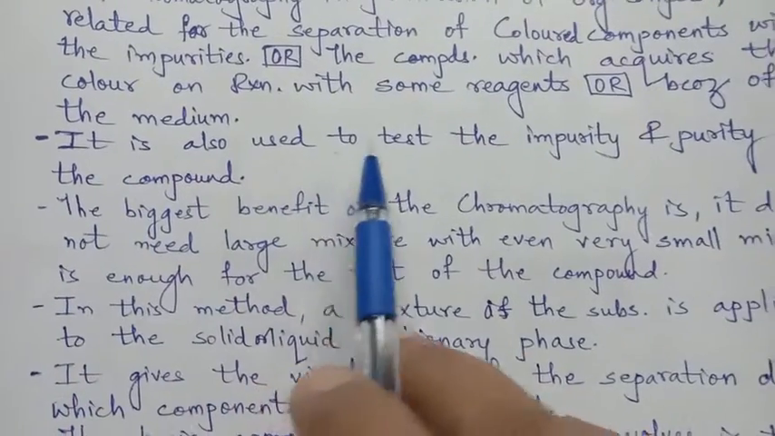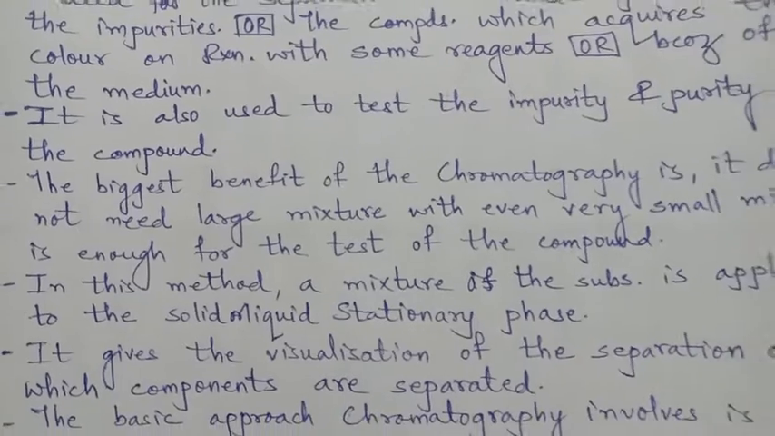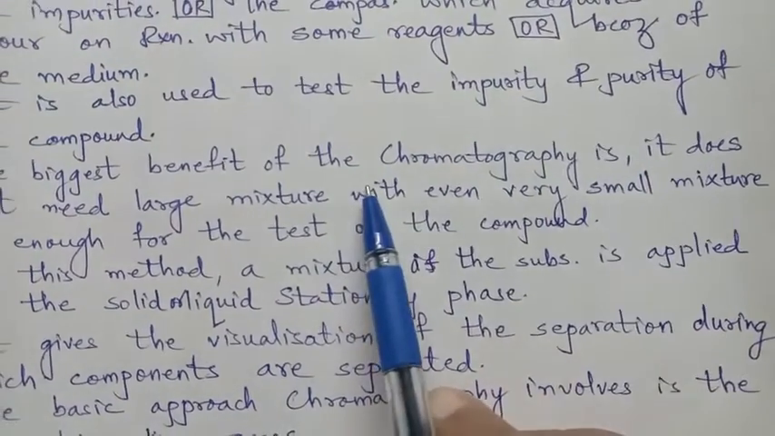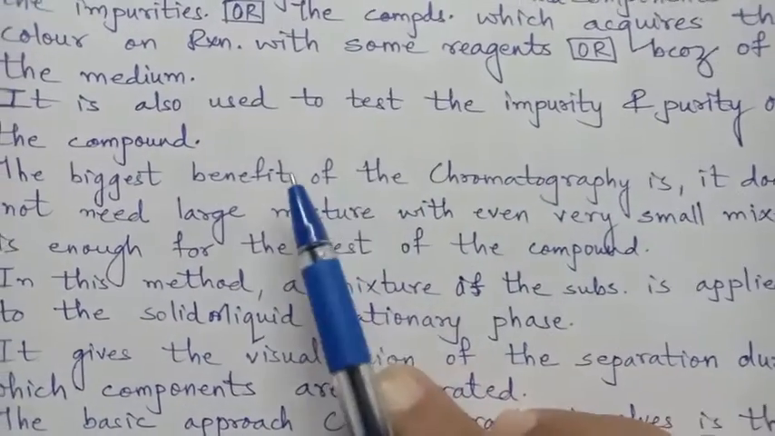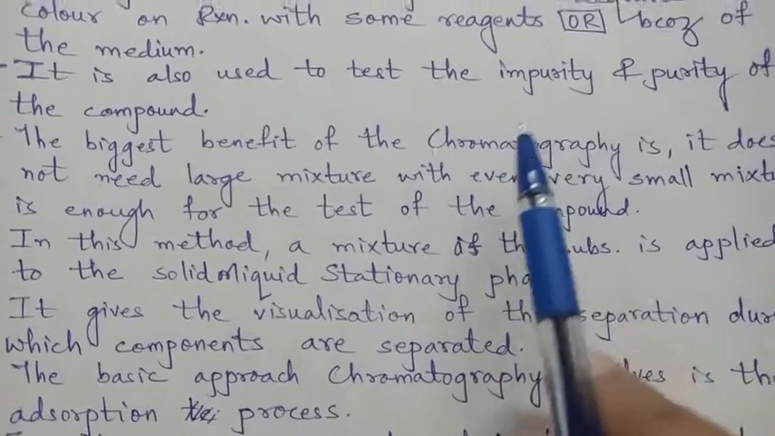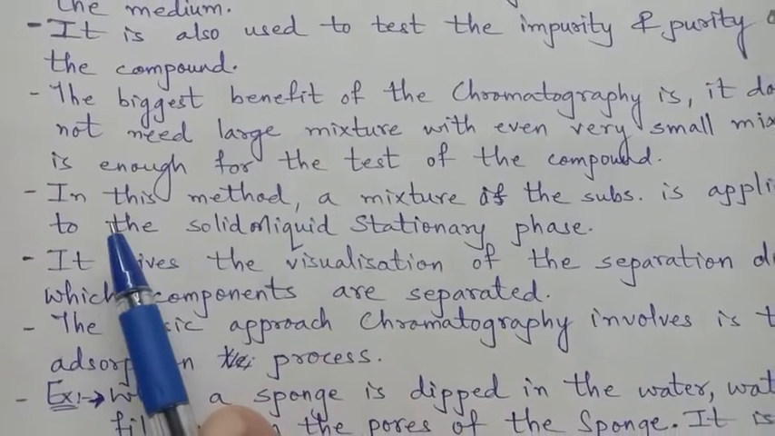Chromatography is also used to test the impurity and purity of the compound. It is not always used just to separate, but also to test the purity and impurity of the compound. So separation of the compound as well as purity checking is done by chromatography.